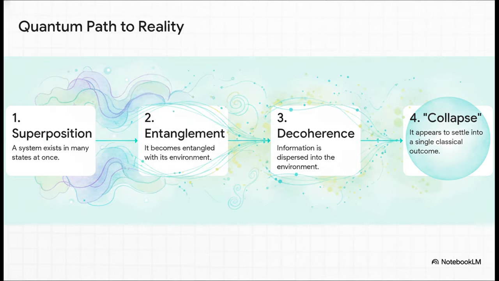So in the quantum world, this is basically how reality gets real. Something starts out in a superposition of many states. Then it interacts with its environment and gets entangled with it. That interaction causes it to lose its other possibilities. That's a process called decoherence. Until finally, when we look at it, it seems to collapse into just one single definite outcome.